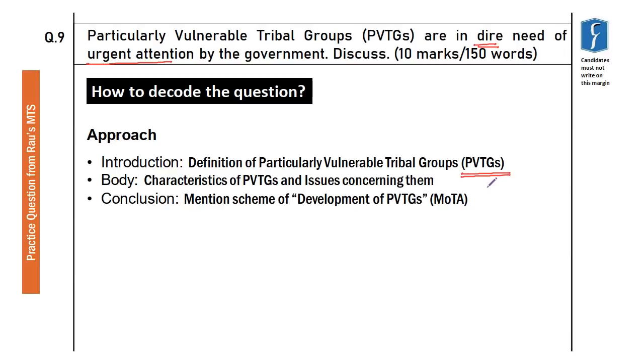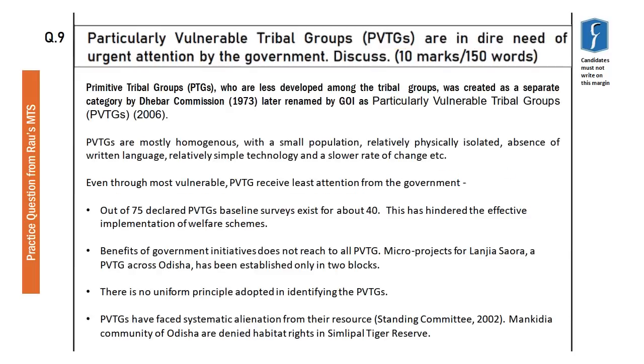description of them. Then in the body, we must give the characteristics of particularly vulnerable tribal groups and some data, some reports, some committee findings about their present status, which calls for urgent attention by the state governments and Government of India. Then in the conclusion, we must highlight the importance of safeguarding the culture of particularly vulnerable tribal groups and mention certain initiatives by Government of India. Now let's begin answering this question.